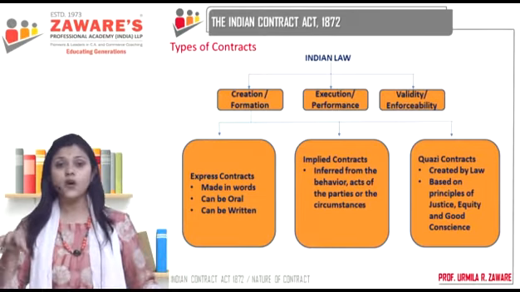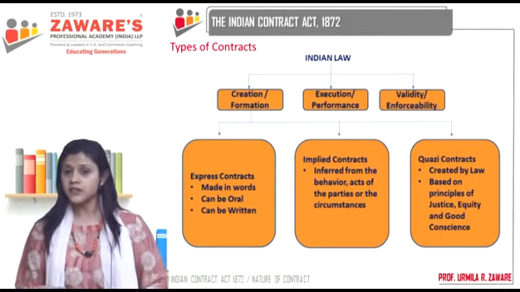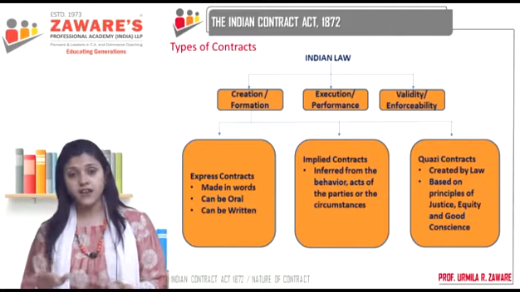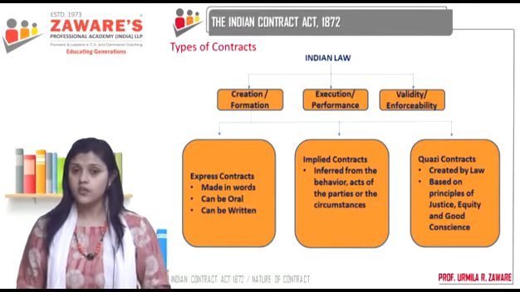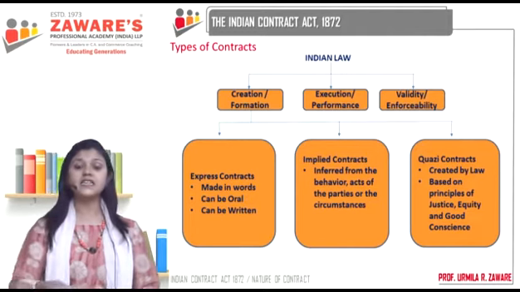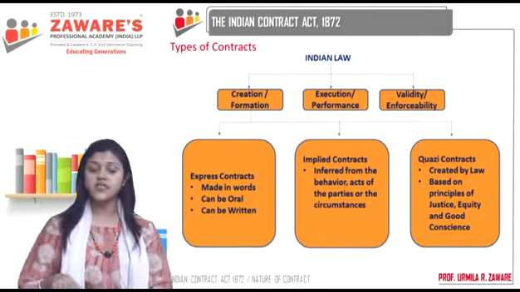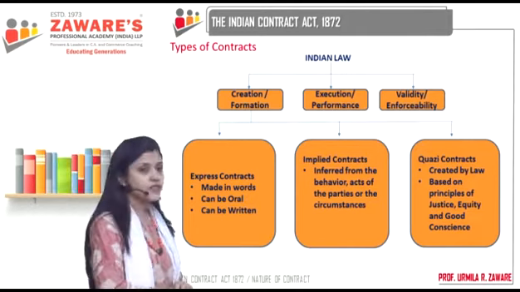So now this contract was not entered into by you or the owner, correct? These duties and rights were imposed on you by law. So such contracts are called quasi contracts. When we do the topic, we will understand the various types of quasi contracts. So this is our classification on the basis of formation.